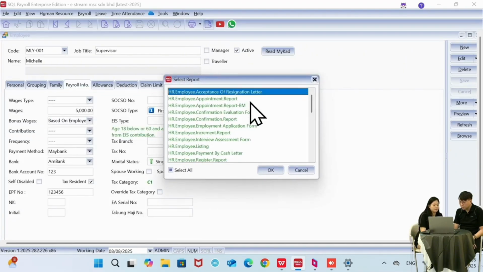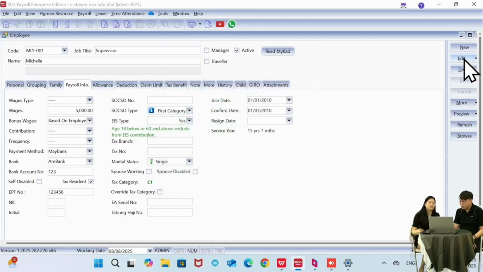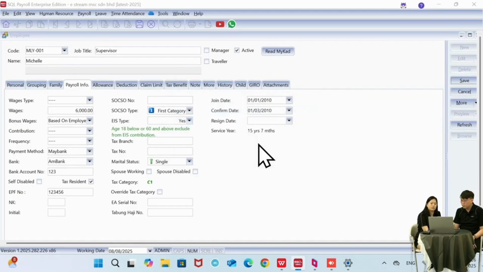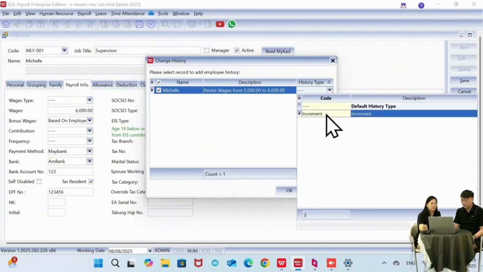Okay, let's try previewing one report. For example, the employee's salary is 5,000 per month. We try increasing the salary to 6,000 per month. Okay, the history type here, actually we can assign it as an increment.